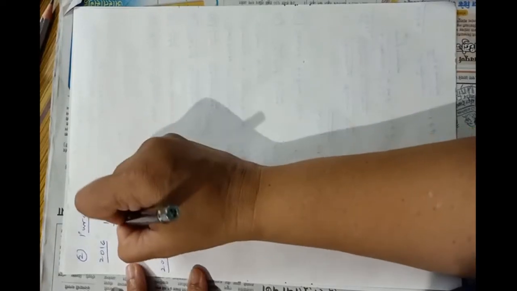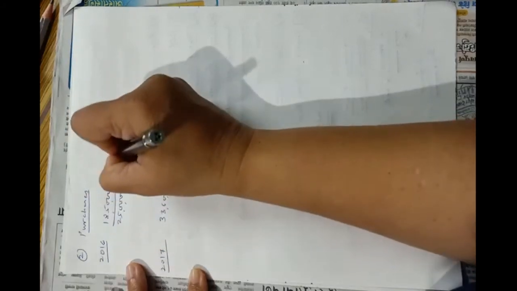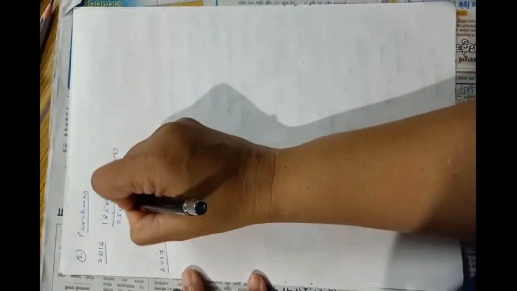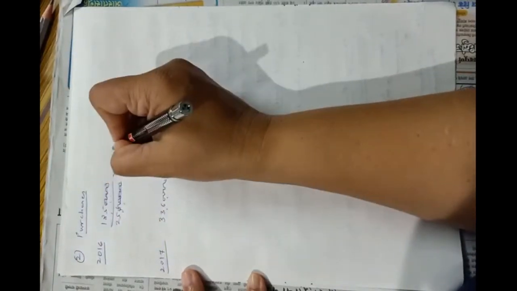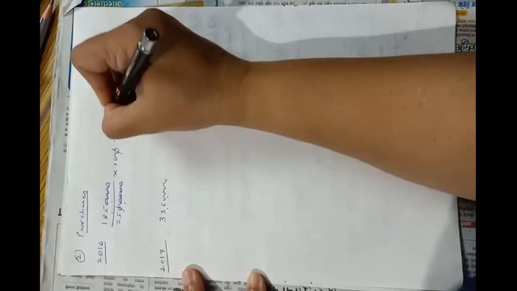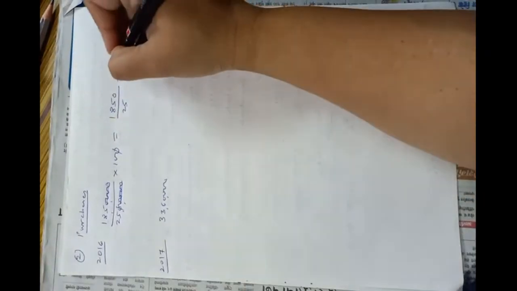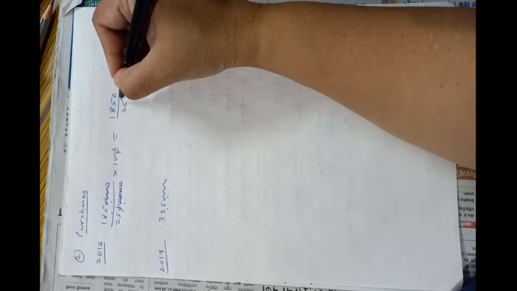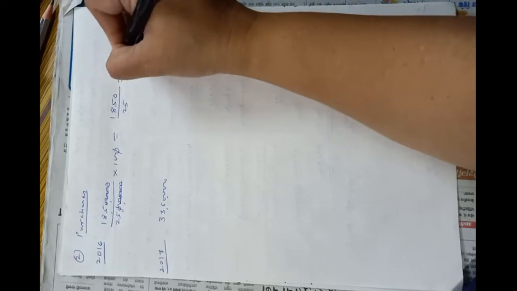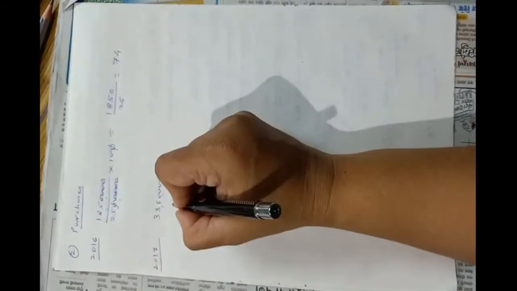Divided by 25 lakhs into 100. So these 4 zeros will be cancelled with these 4 zeros. Then this 1 zero will be cancelled with this 1 zero. 185 into 10 means 1850 divided by 25. So it will be 74%. And in case of